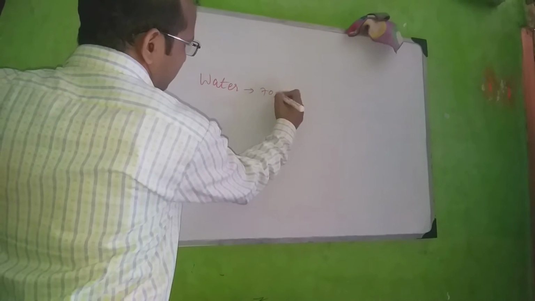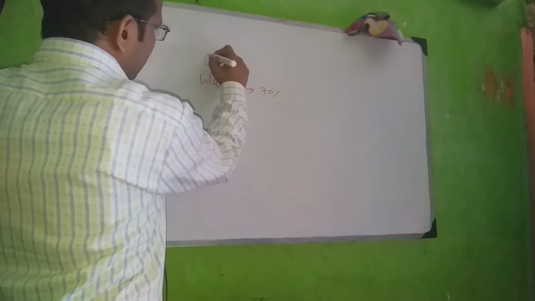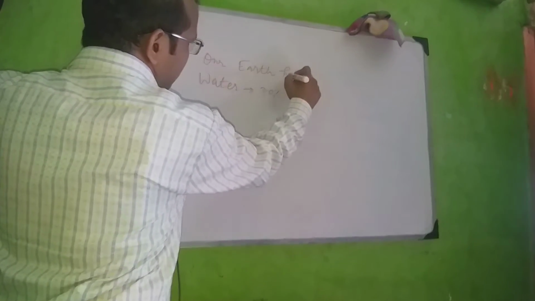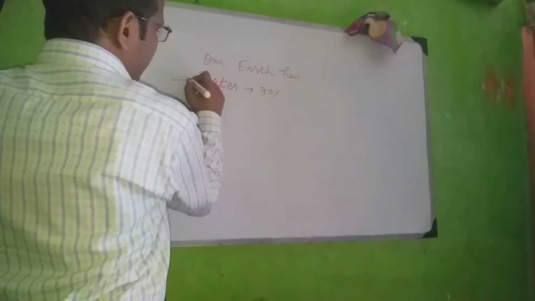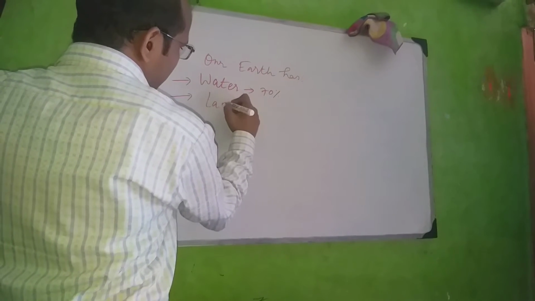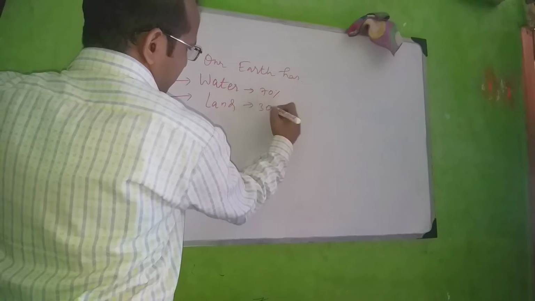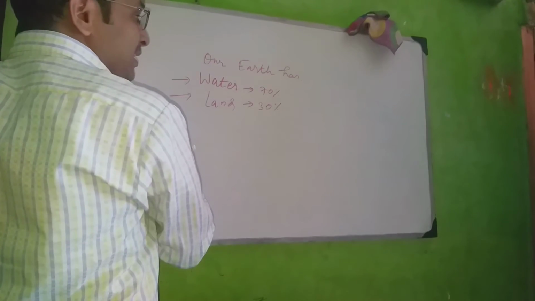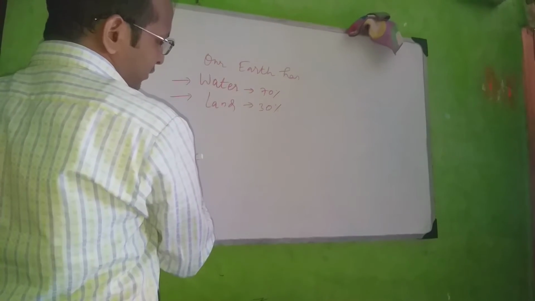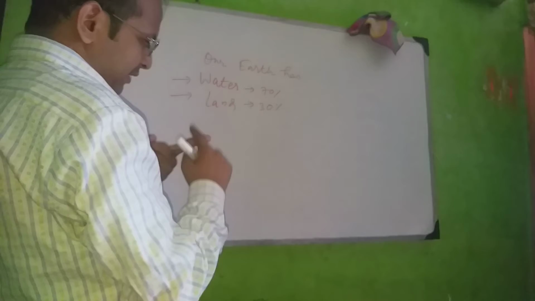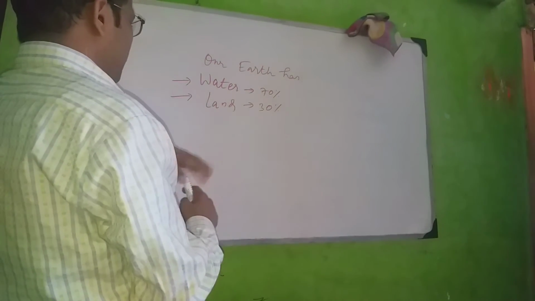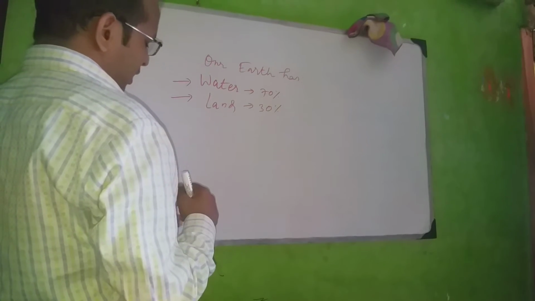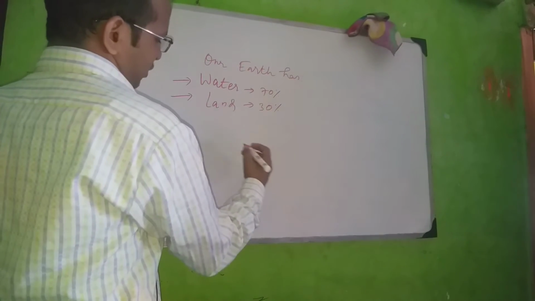as 70%. Means our earth has 70% water, and the land is only 30%. Okay, now there is a question: a lot of water is found in rivers, lakes, ponds, seawater. Even in the ocean we find water. So there are various sources of water, but people tell us not to use seawater for drinking.